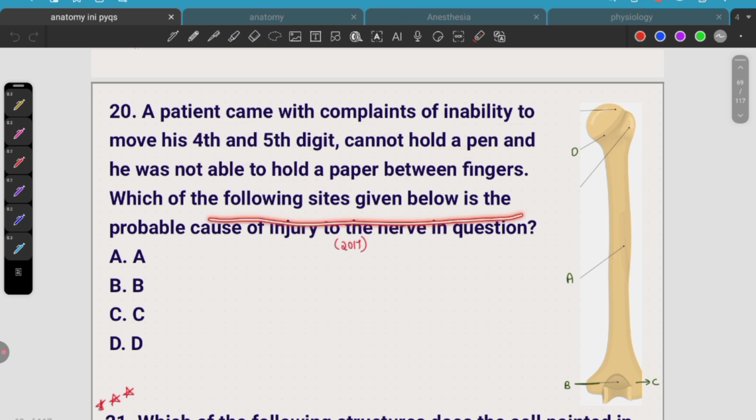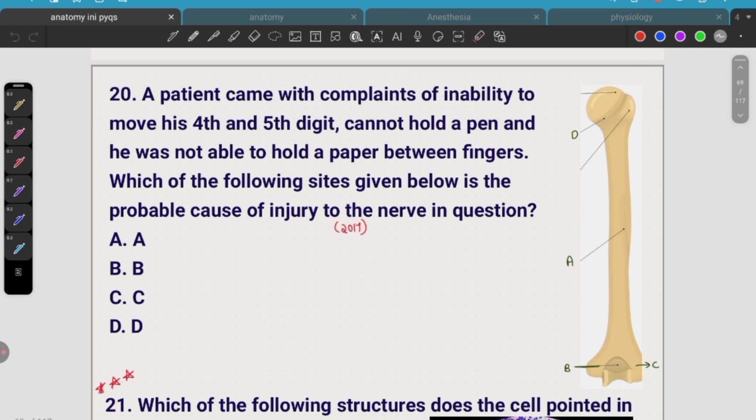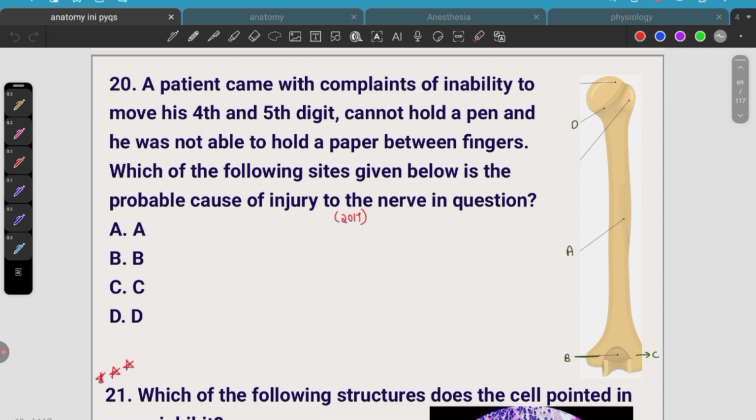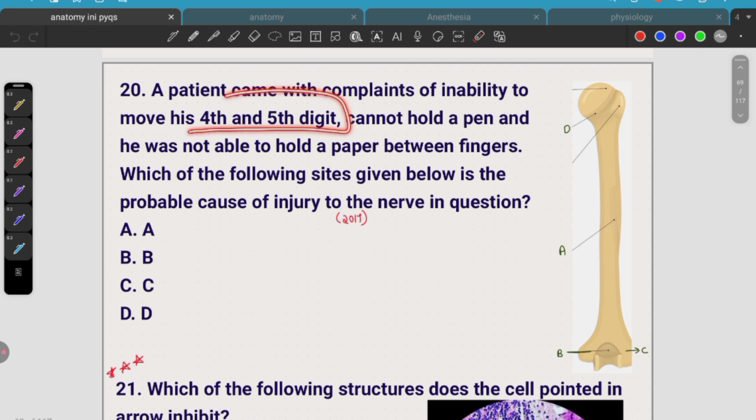Which of the following sites given below is the probable cause of injury to the nerve in this question? So when they have asked fourth and fifth finger and he can't hold a paper in between, it means he can't adduct. That means palmar interossei are also defective. So these are because of ulnar nerve injury.